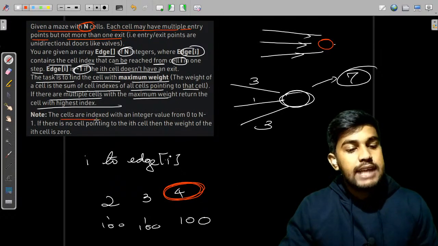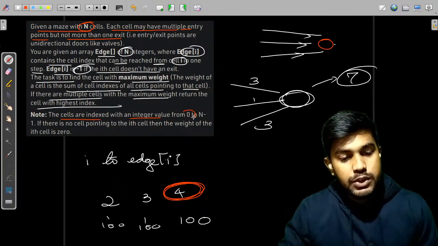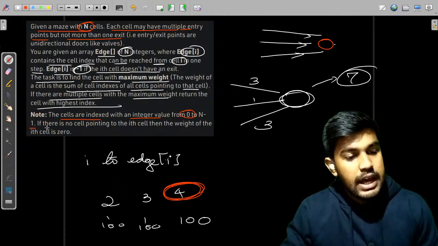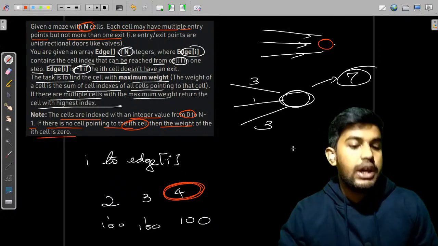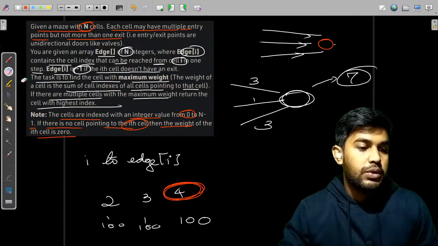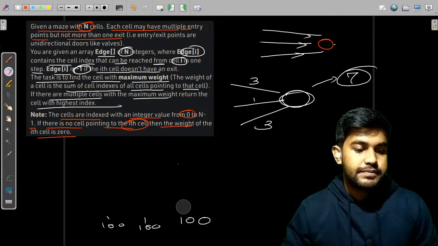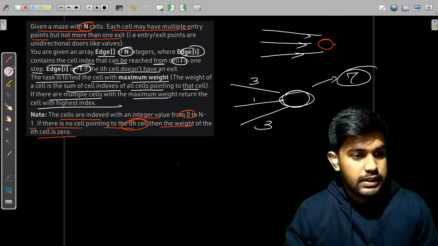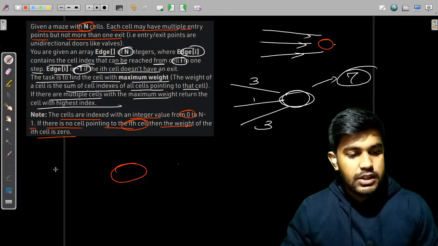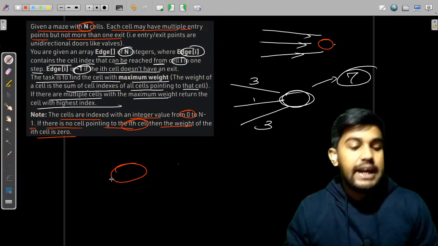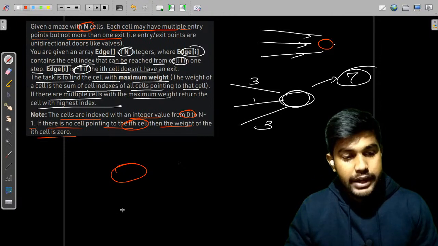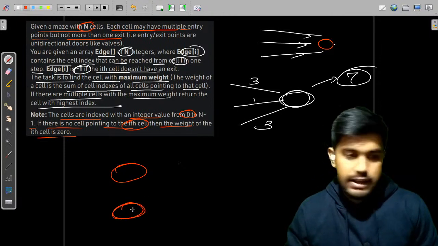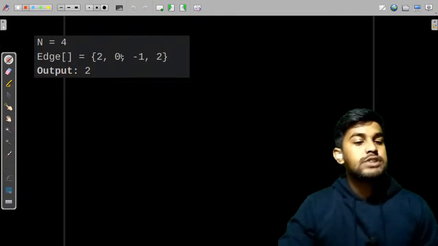The cells are indexed with an integer value from 0 to n-1, and if there is no cell pointing to the ith cell, then the weight of the cell is 0. Now let me demonstrate this also. Suppose this has no incoming edge, then the value is 0. Now let us solve the